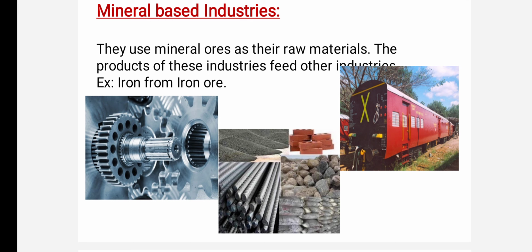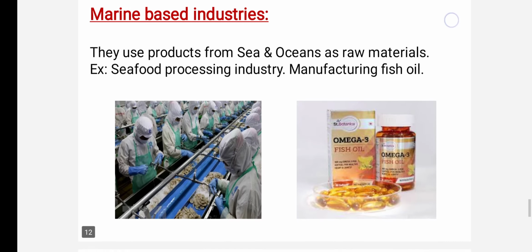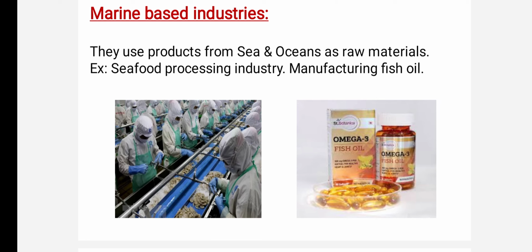Marine based industries. Marine based industries, children, use products from the seas and oceans as raw materials. For example, what are the products which you get from the seas and oceans? Seafood or the minerals which are available under the sea. Those are called marine based products. So they use these products and convert them into finished goods. Industries processing seafood or manufacturing fish oil are examples of these marine based industries.